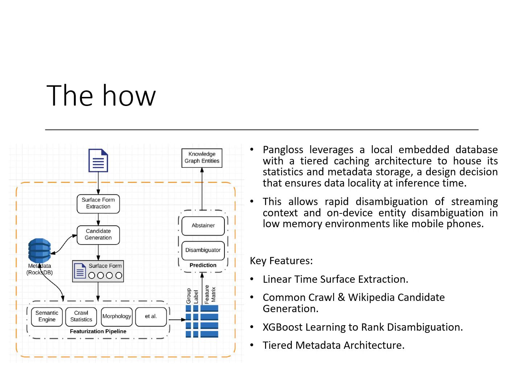A passage of text submitted to the system is algorithmically tokenized to identify substrings or surface forms which may have corresponding entries in Wikipedia. For each surface form, Pangloss calls a RocksDB key-value store to retrieve candidate entries based on associations between hyperlink anchor text and Wikipedia URLs in the Wikipedia and Common Crawl datasets.